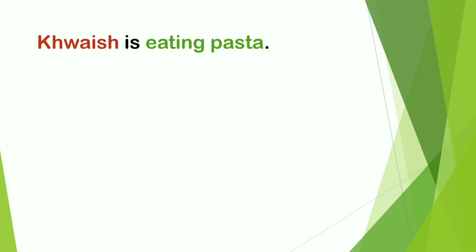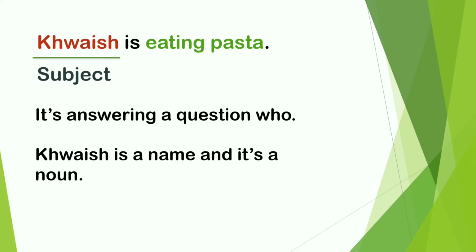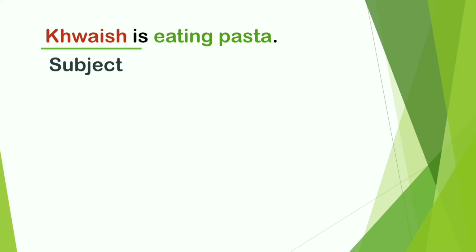So what is Chris here? Chris is the subject, because it's answering the question who. So whenever a name or a word answers the question who, it is always the subject. Now let's talk about the form. Chris is a name, and that's why it's a noun. So you must remember that the subject is always a noun. The rest of the sentence, which typically contains the action words, is the predicate.